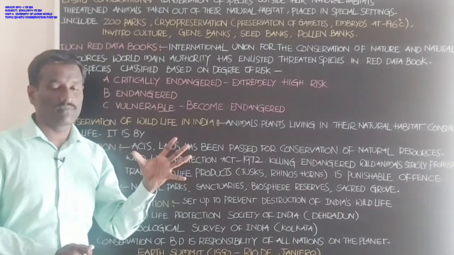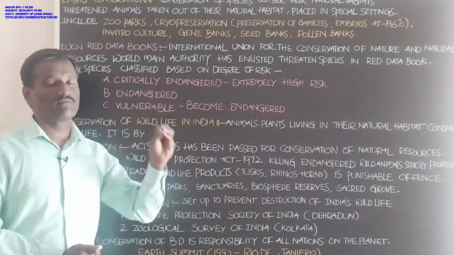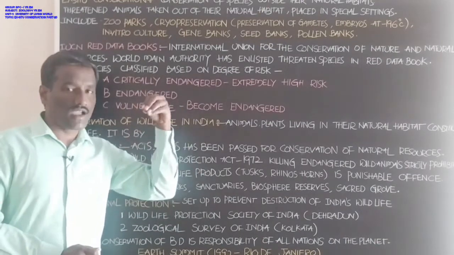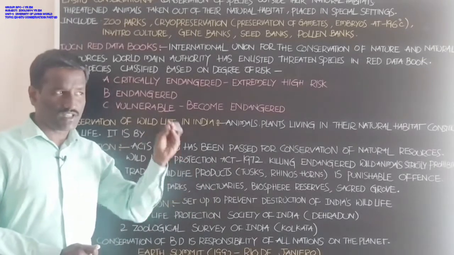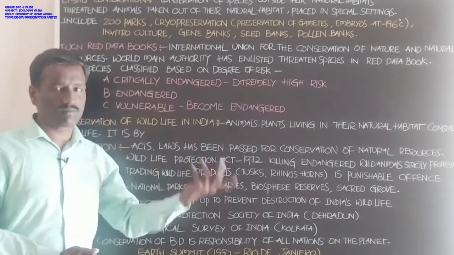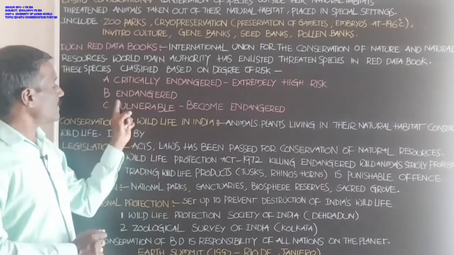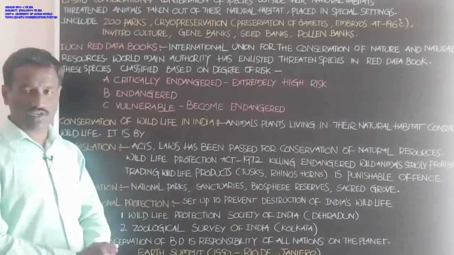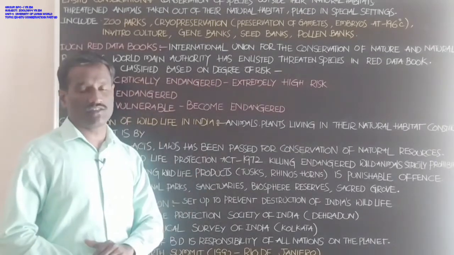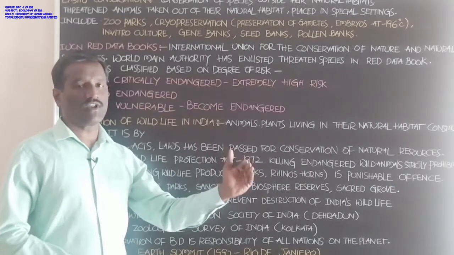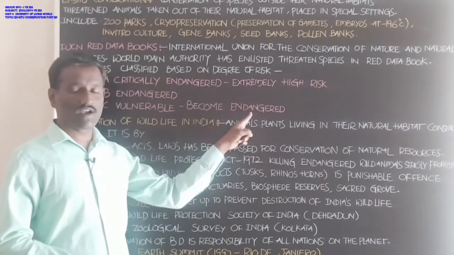The disappearance of the species individuals is called extinct. Extinction is the phenomenon of the disappearance of a species. Endangered, students. Next, vulnerable means becoming endangered within a short period of time.